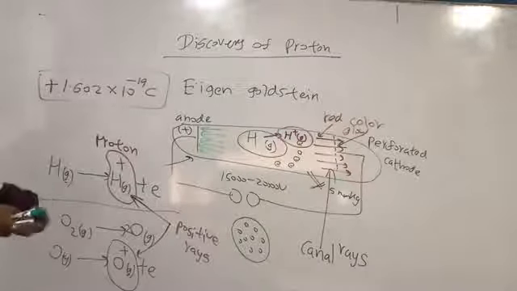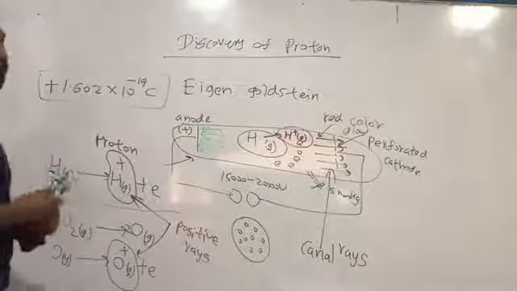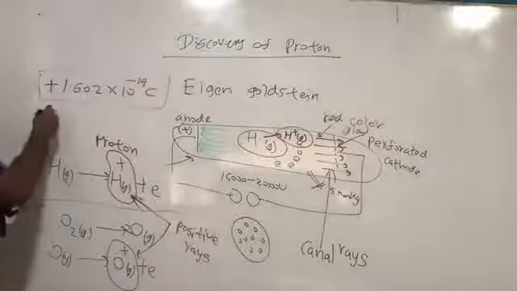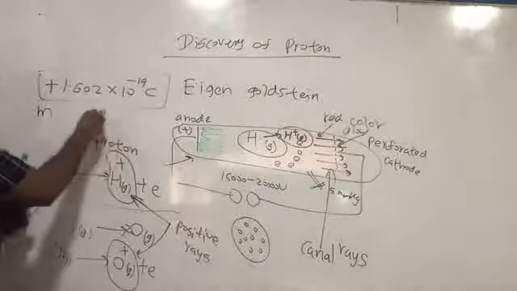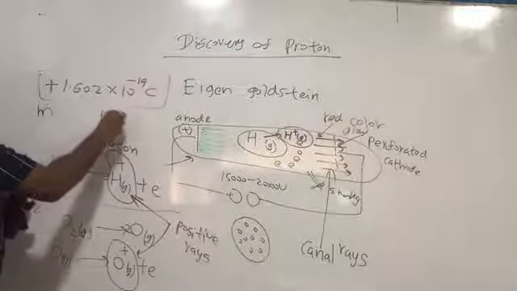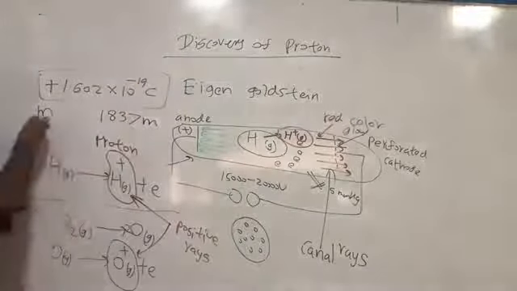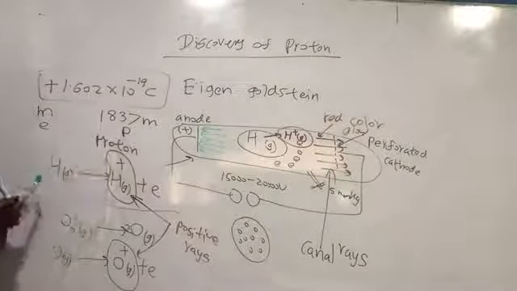Then the mass of the proton was calculated by Rutherford. He found that if the mass of the electron is m, then the mass of the proton is 1837 times m. This is the mass of the electron and this is the mass of the proton.